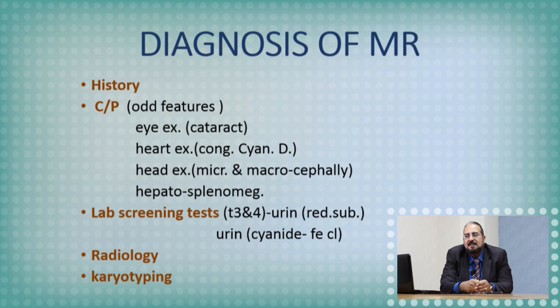How can we suspect this infant is mentally retarded? Usually from the history, as we said before, and the clinical picture. Odd-looking features could suggest underlying chromosomal disorders or congenital anomalies. Most of the congenital anomalies and chromosomal disorders have mental subnormalities. I have to examine the eye. If I find a cataract, it may reflect a disease with mental retardation. I have to examine the heart. If there is congenital heart disease, it may be combined with mental subnormalities. Head examination is important, and hepatosplenomegaly suggests metabolic diseases.